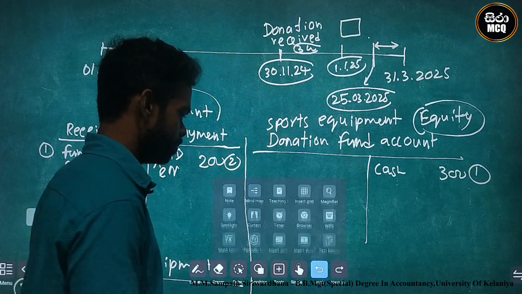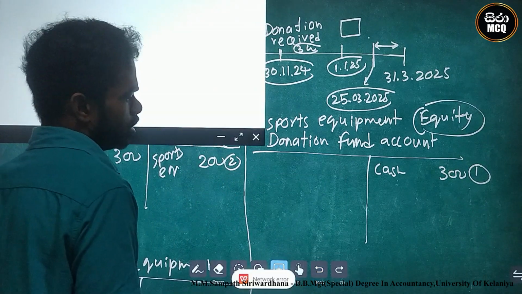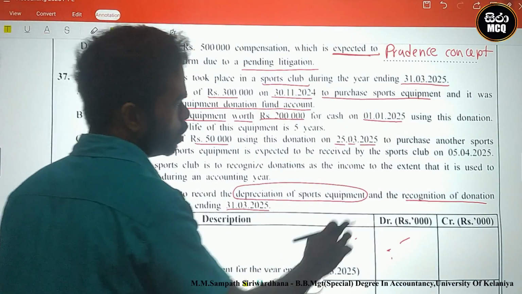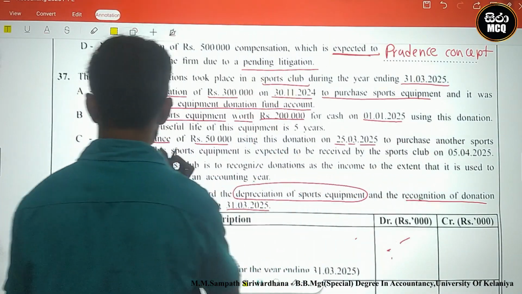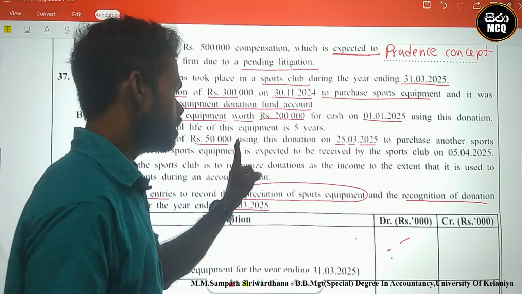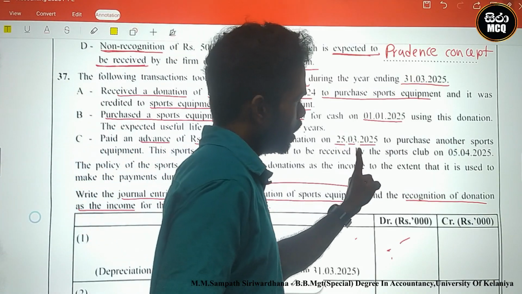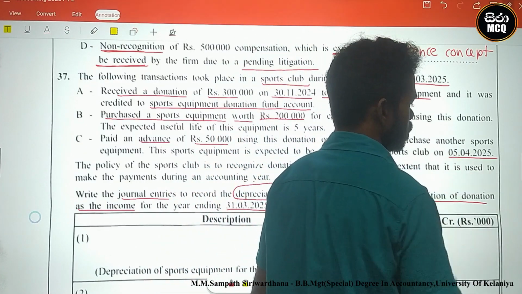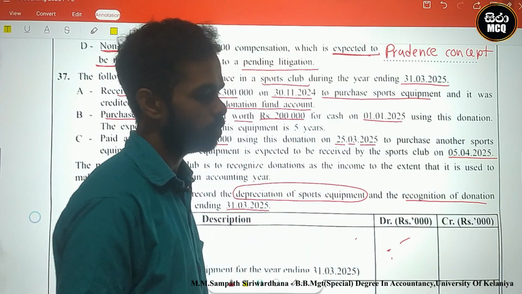Okay, let's see. Paid advance, no? Advance to purchase another sports equipment. There is an advance payment. This sports equipment is expected to be received by the sports club on 5th April 2025.